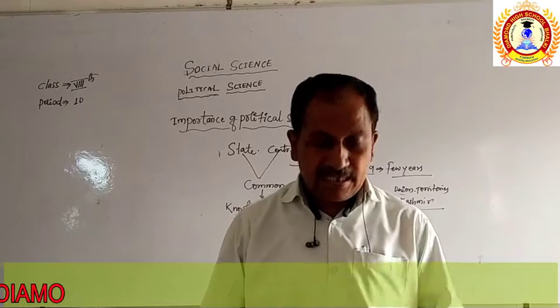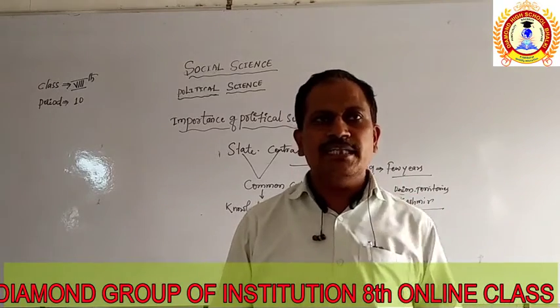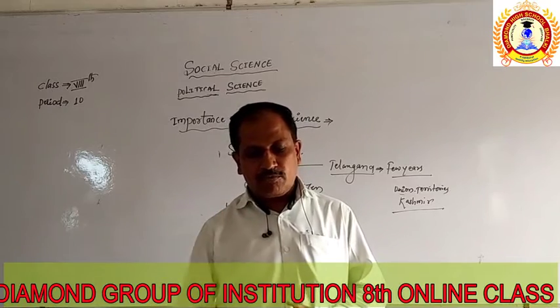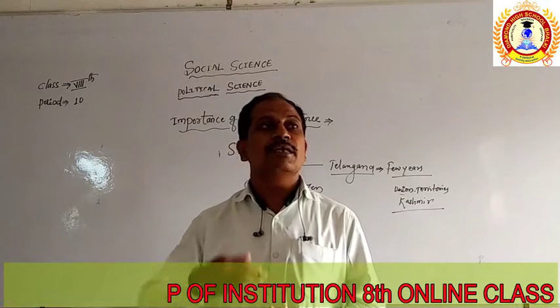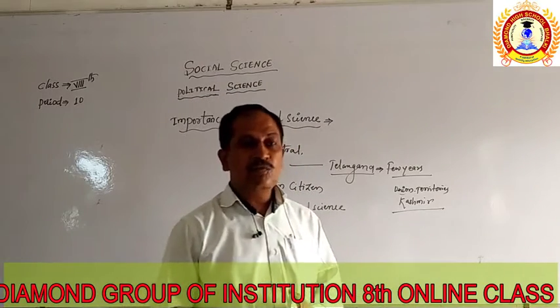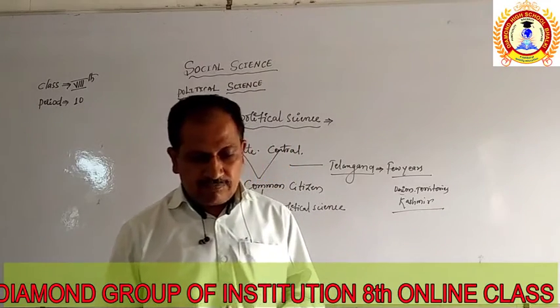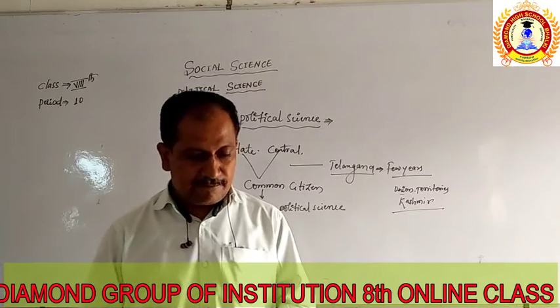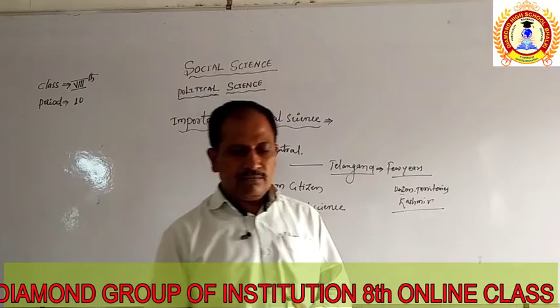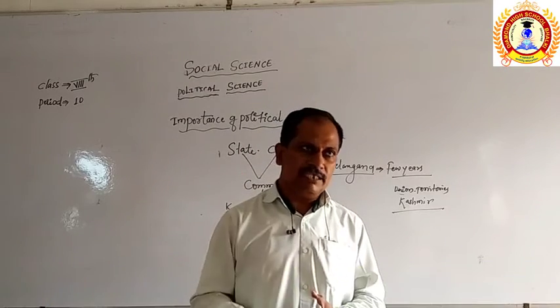The next point we are going to study is that political science provides information about the origin and development of new ideas, such as monarchy, freedom, justice, law, equality, good government, wars, and peace.